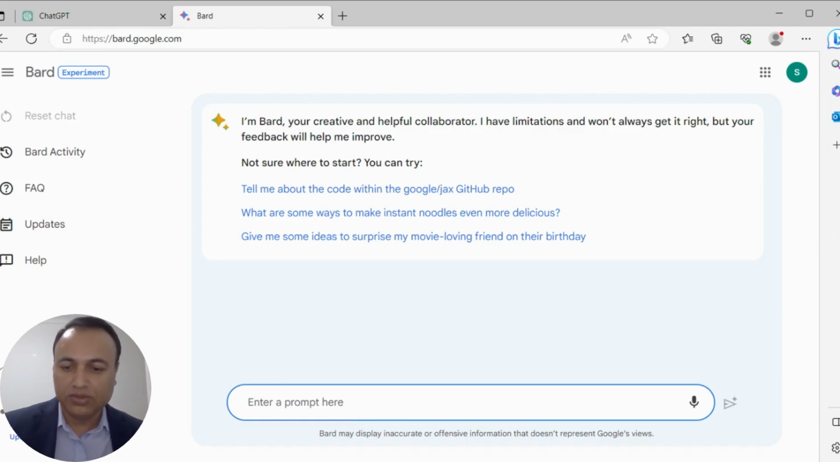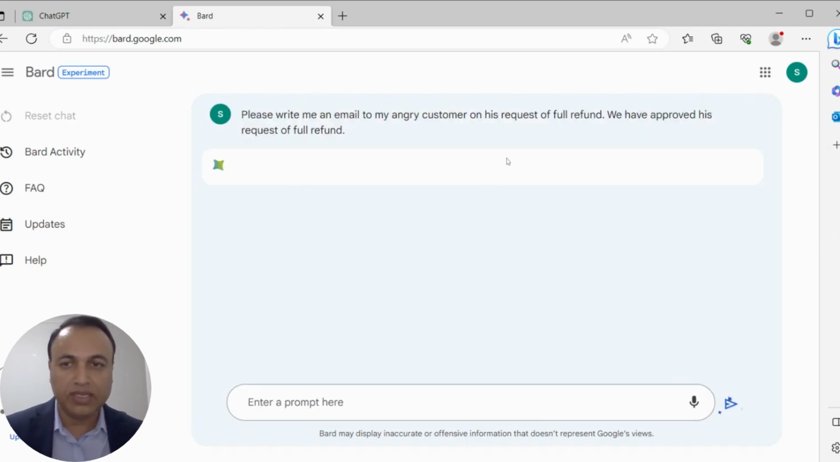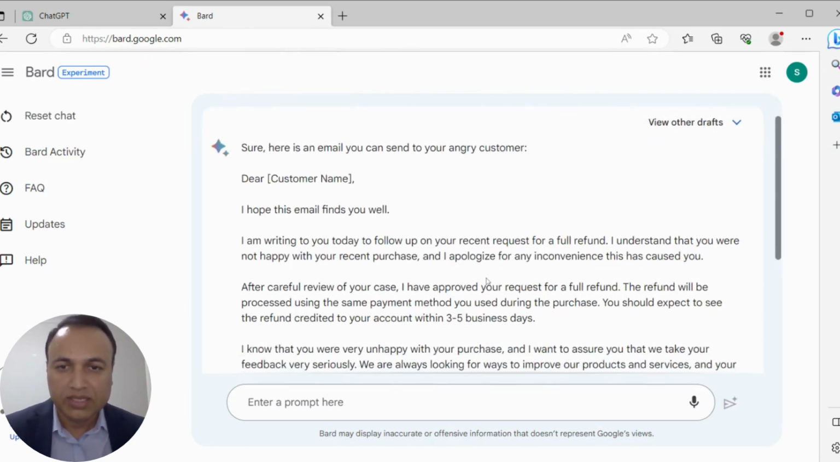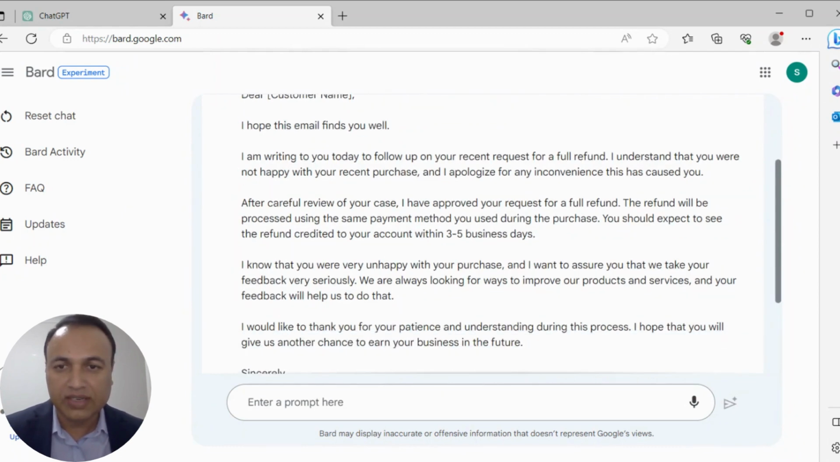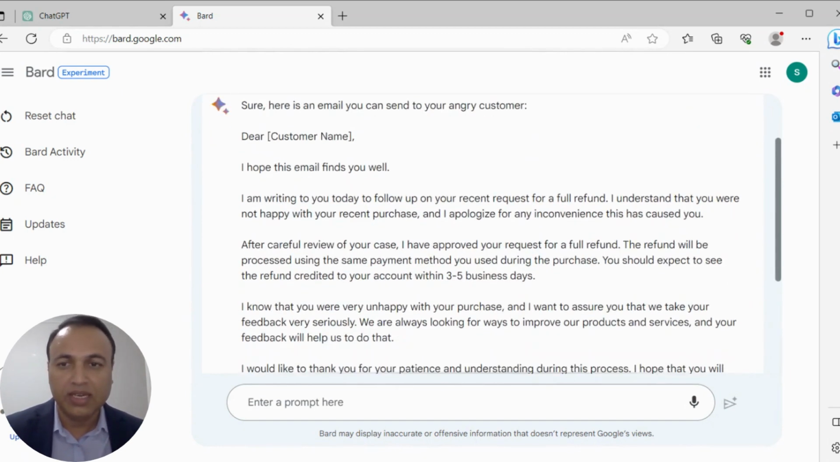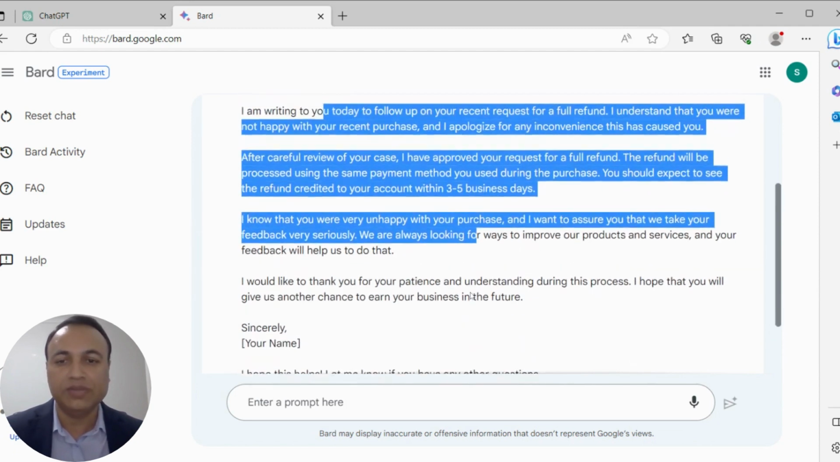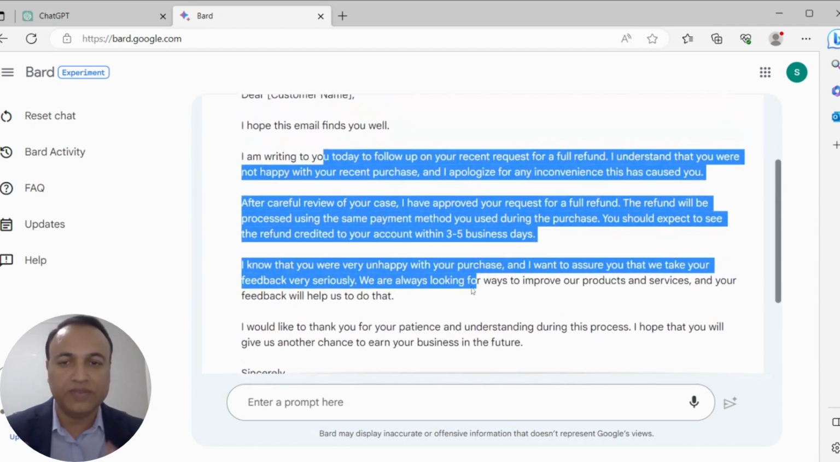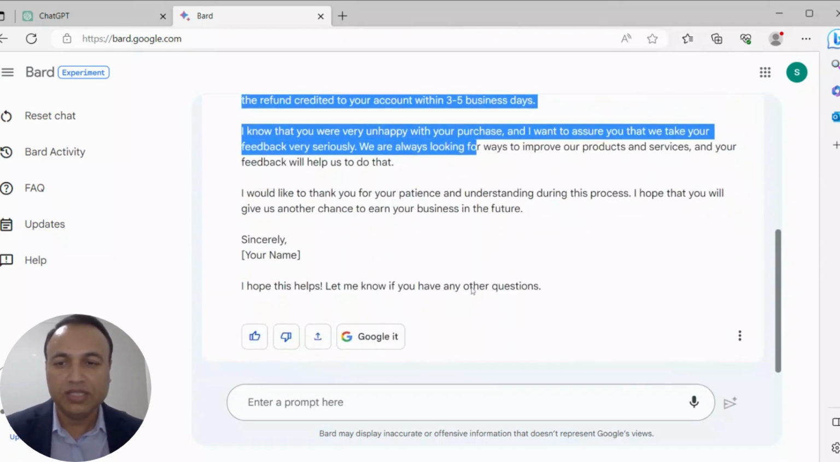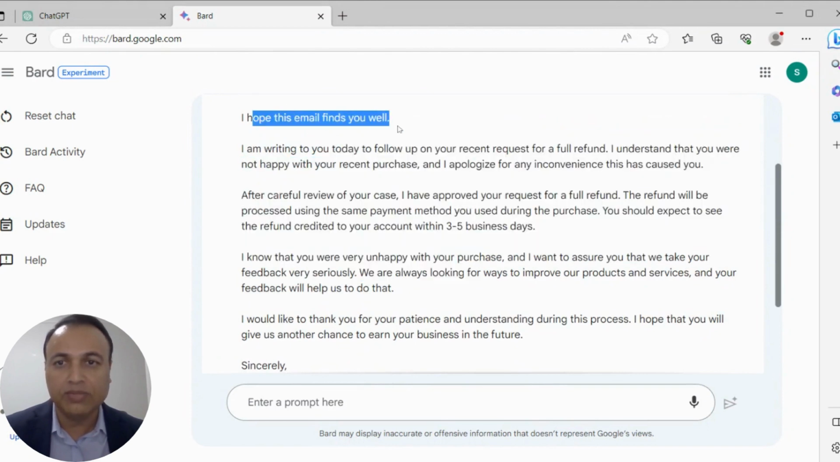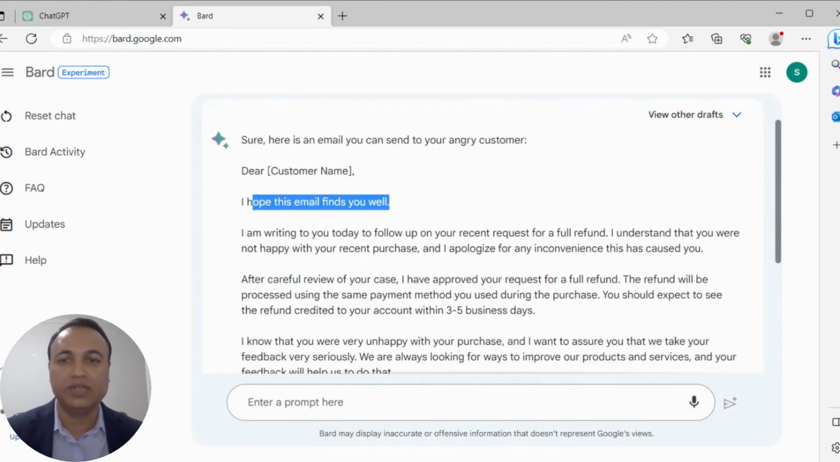Now I'm going to Google Bard with the same prompt, and Google Bard is also working on the prompt. Google Bard has completed the response, and I can see a very good email. Although it is not as comprehensive as we have in ChatGPT, it is still a very good email. In addition to this, I can see a small problem here. I don't have a subject for this email.